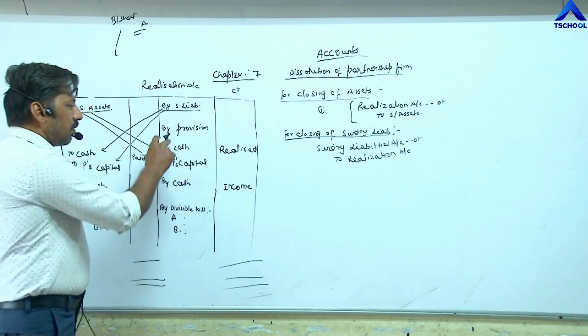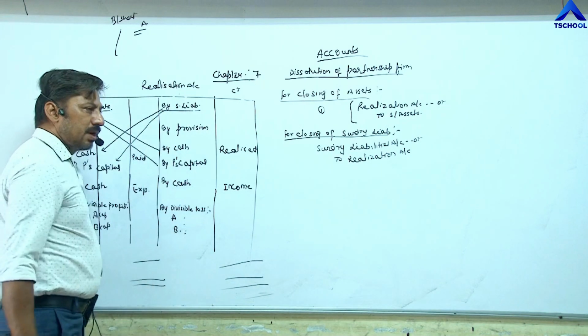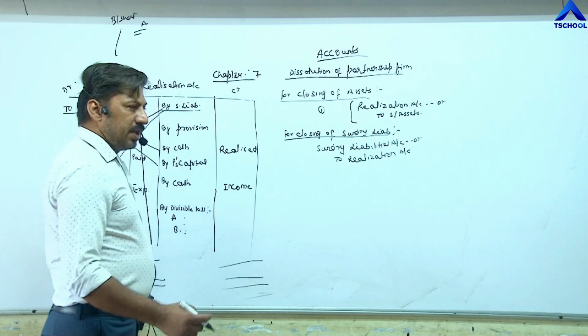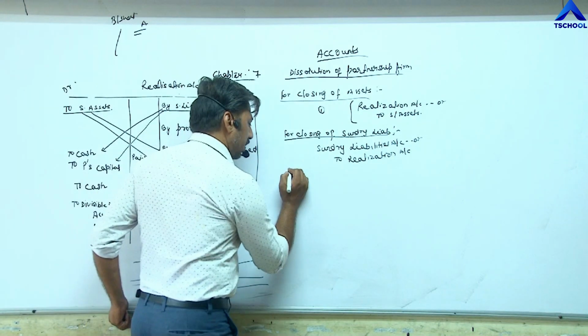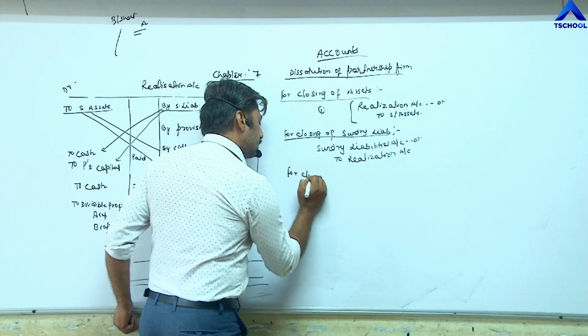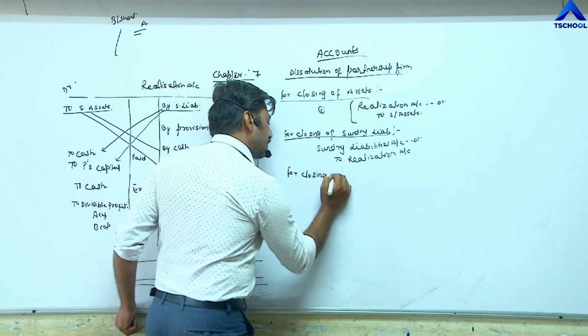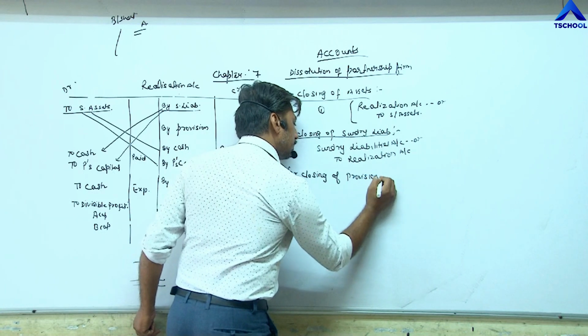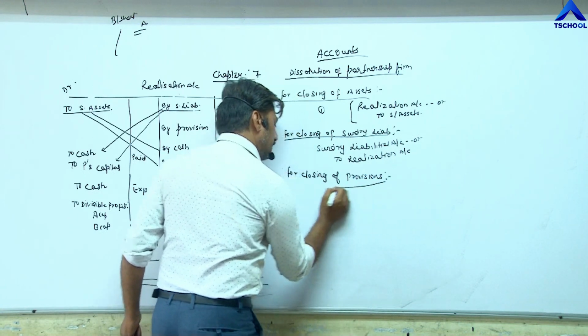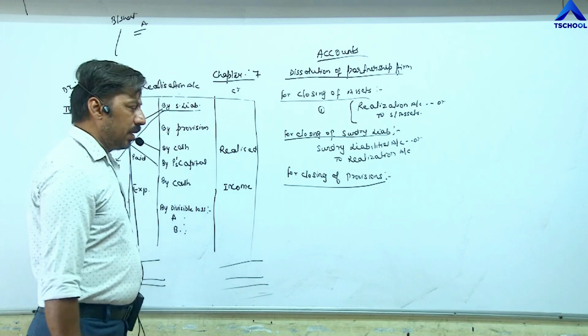Now third, for closing of provisions, like bad debts reserve, discount reserve on debtors, depreciation fund.